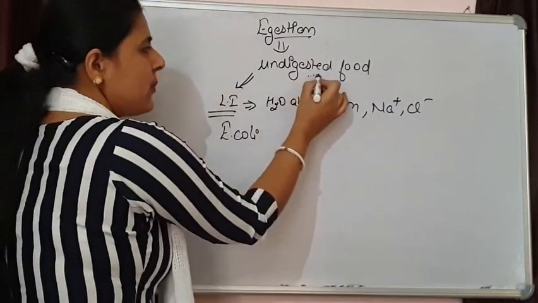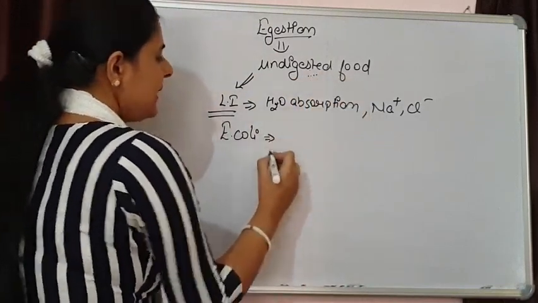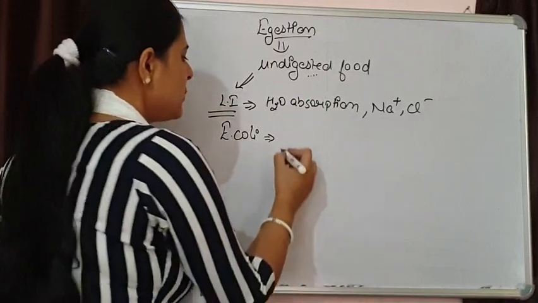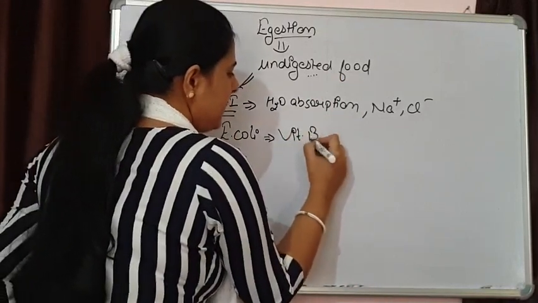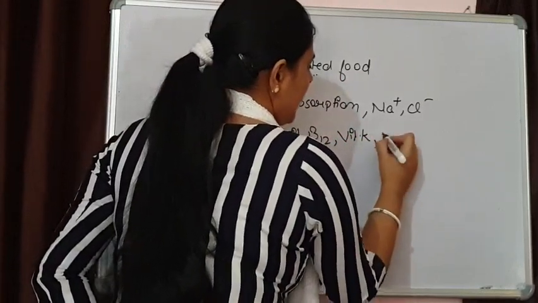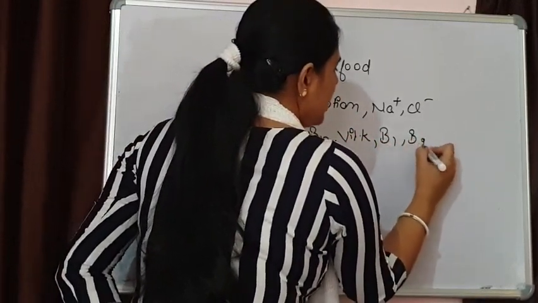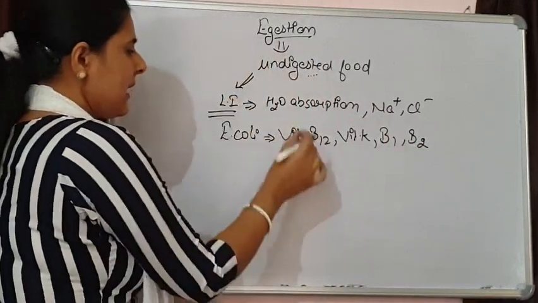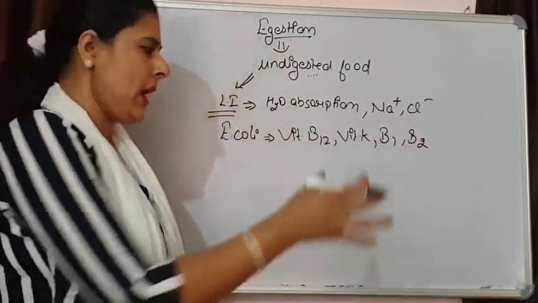Basically, it acts upon this undigested food and leads to the production of various vitamins like vitamin B12, vitamin K, B1, B2. So, in the large intestine, all these vitamins will be absorbed.